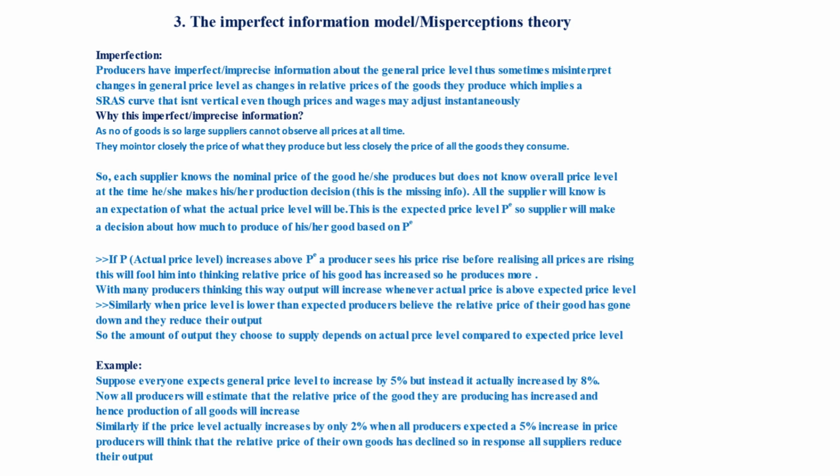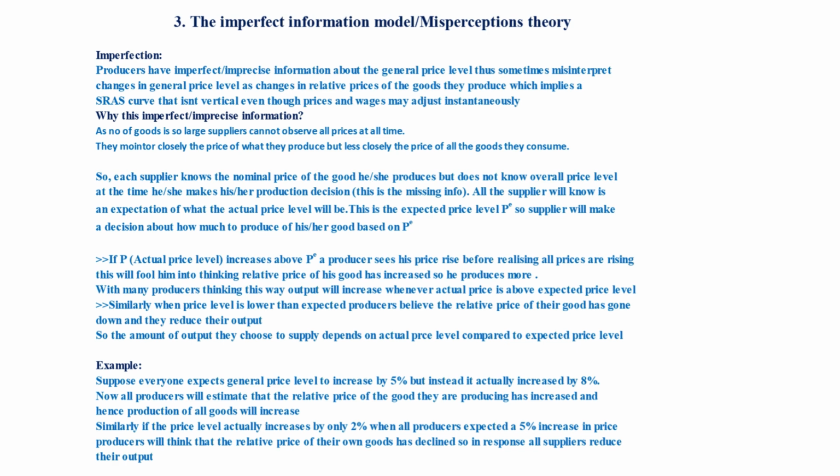As the number of goods is so large, the producers cannot observe all prices at all times. They monitor closely the prices of what they produce, but less closely the prices of all the goods they consume. So the idea is that the supplier knows the nominal price of the good he produces, but does not know the overall price level when he makes his production decision. So this is the missing information. All the supplier will know is an expectation of what the actual price level will be, which is the expected price level. So the decision to produce will be made based upon the expected price level.